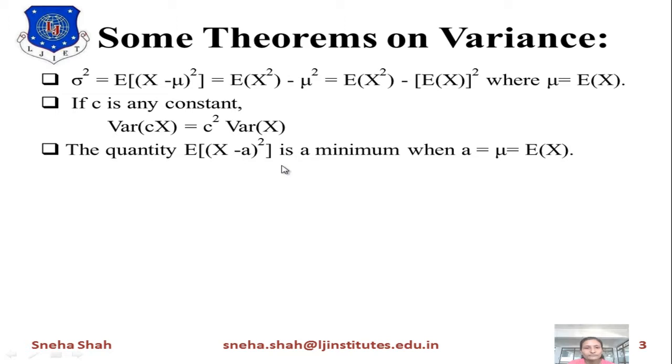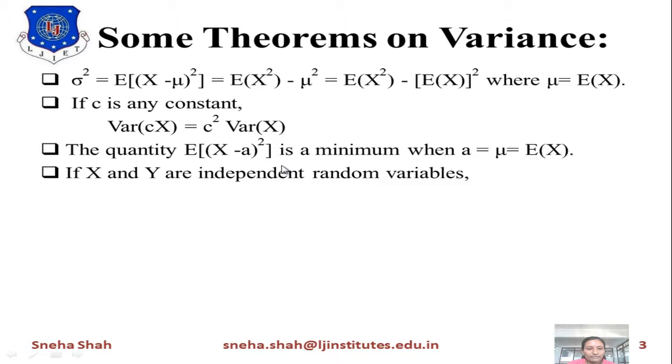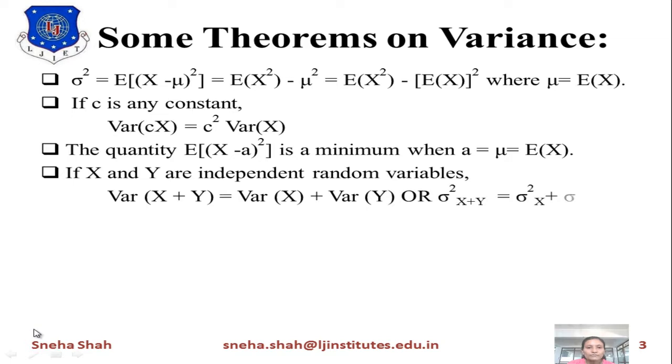If X and Y are independent random variables, then we can write: variance of X plus Y equals variance of X plus variance of Y. It means if we take independent random variables, then the individual variances of X and Y, summed together, will give you the total variance of X plus Y.